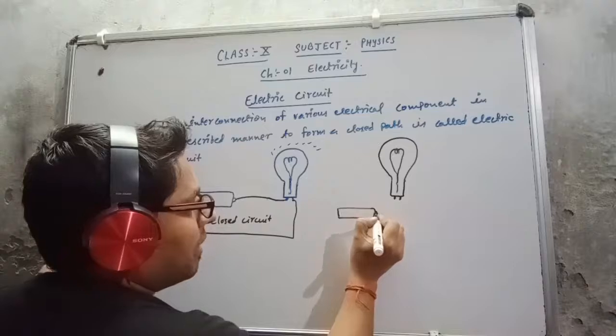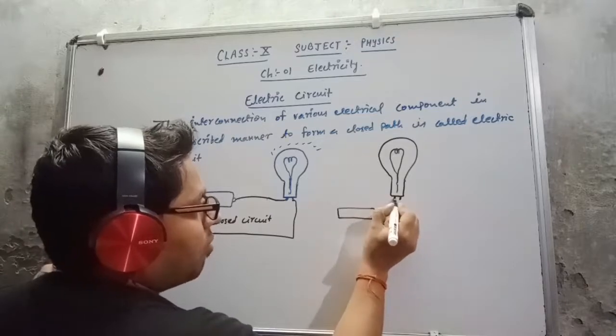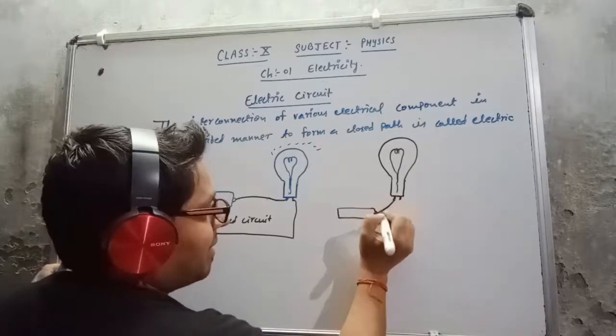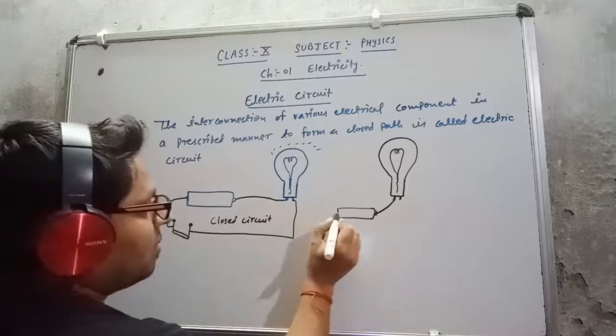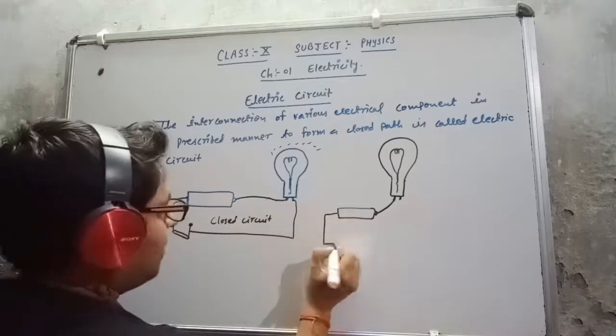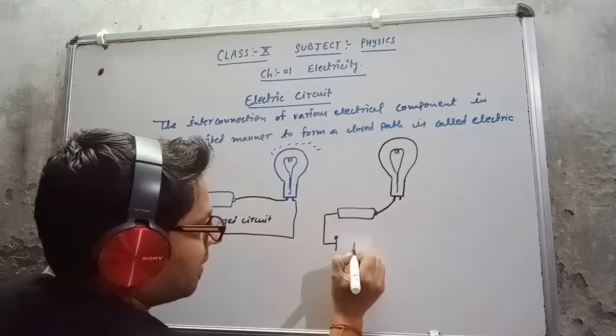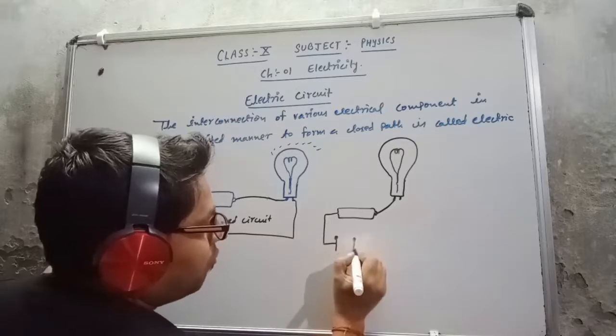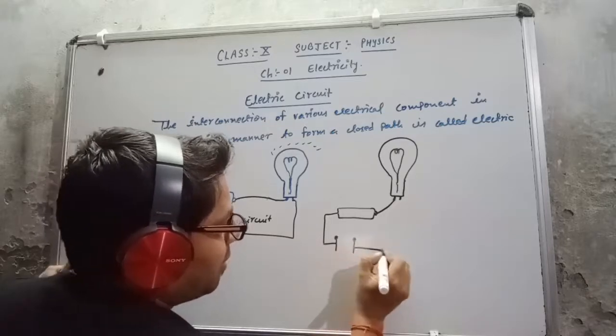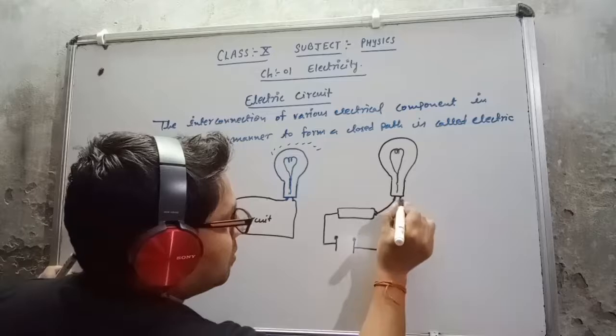The one wire I have taken is connected with this point of the cell, and this is connected to the pin that I have attached here. A second pin is available here. From that pin the wire is going and connected to this point.